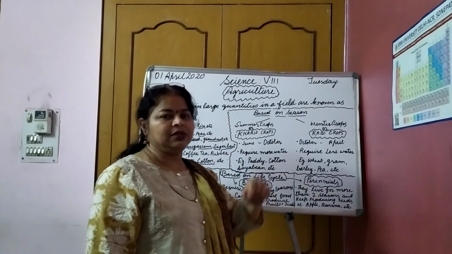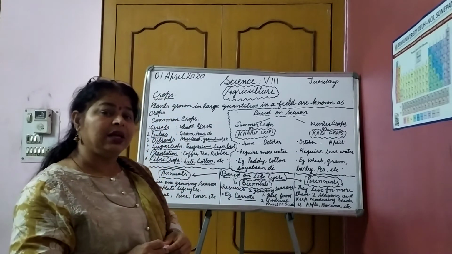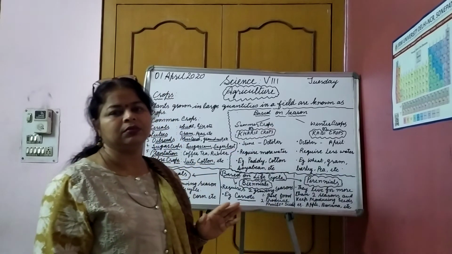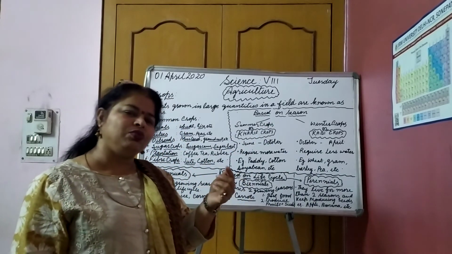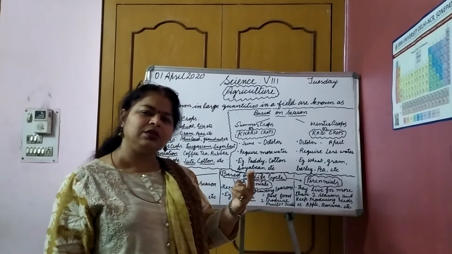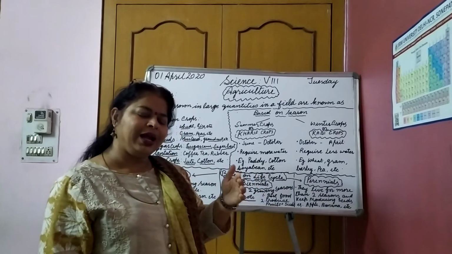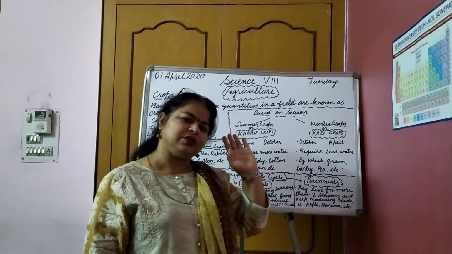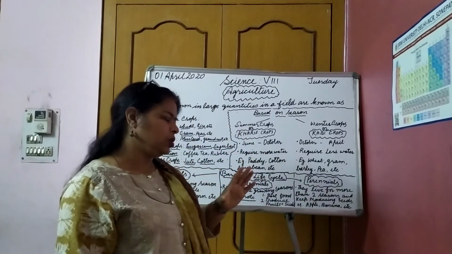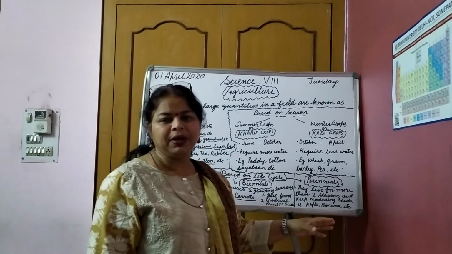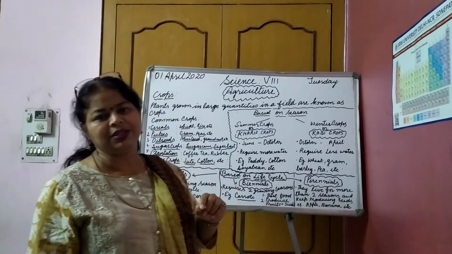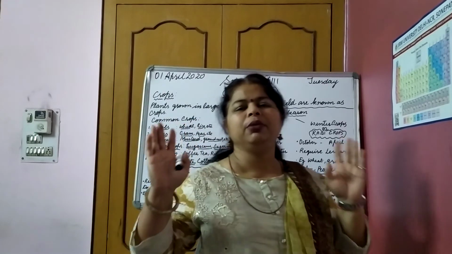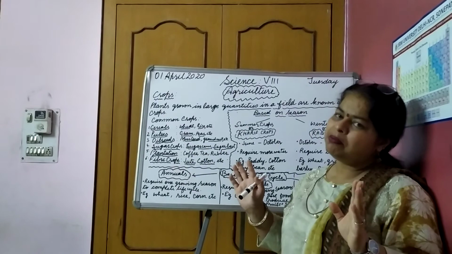Then comes perennials. Perennials are the crops which live for more than 2 years. They are not restricted to one season or two seasons. They are grown, and after becoming mature, they just keep producing seeds and fruits. Example: apple, banana, mango, etc. These are perennials. Means they have been grown and they will last for many years. That's why we call them perennials.